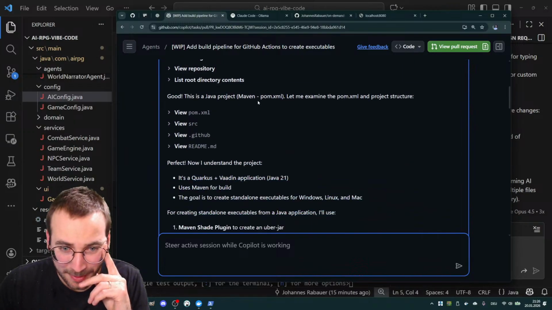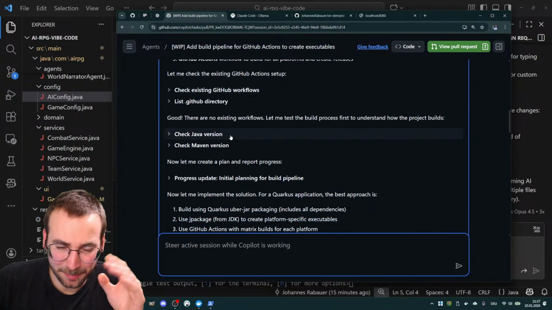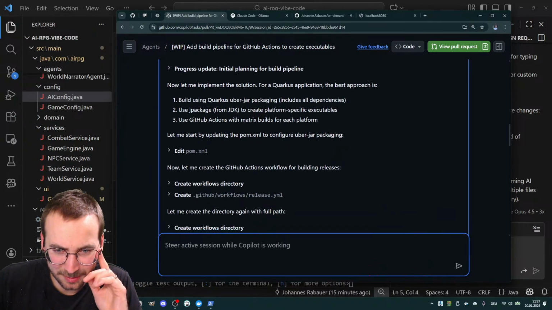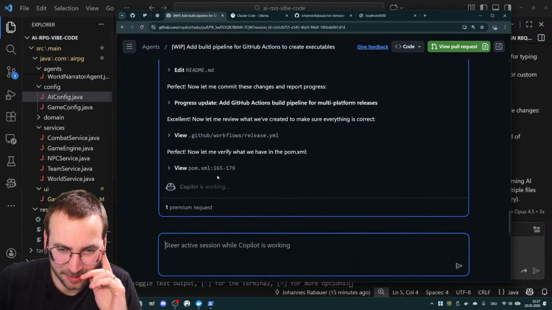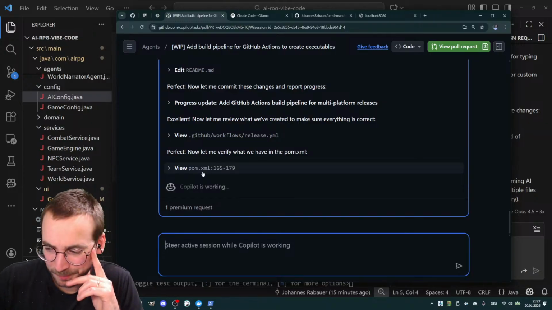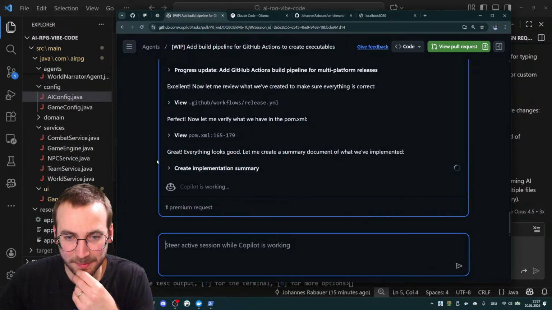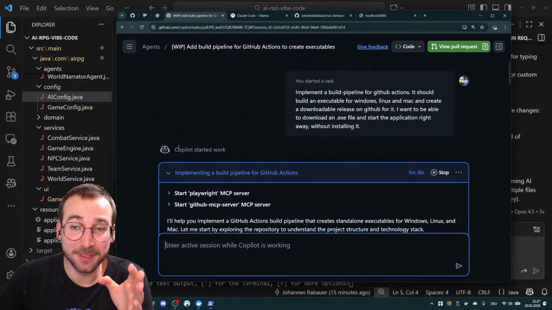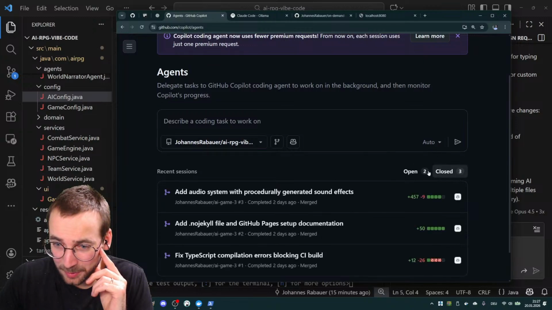Oh man, maybe Java Vaadin is a problem here. I'm not sure why it takes such a long time. Yeah, this is taking too long, but you see what I'm trying to get at.